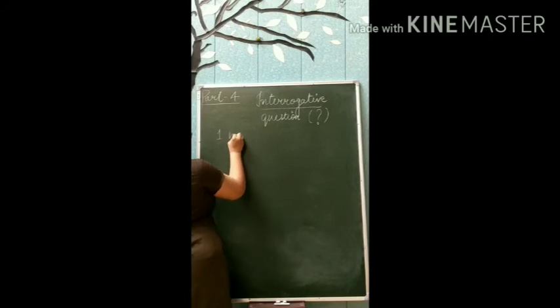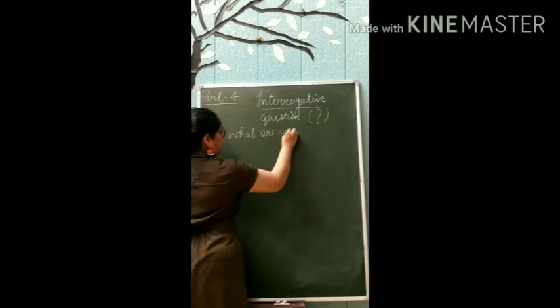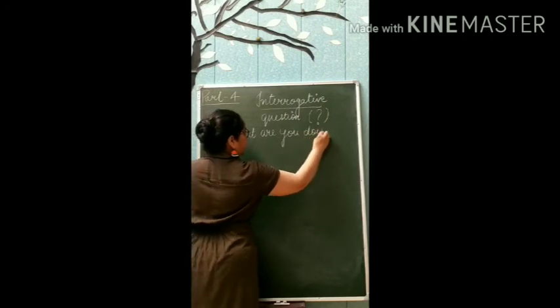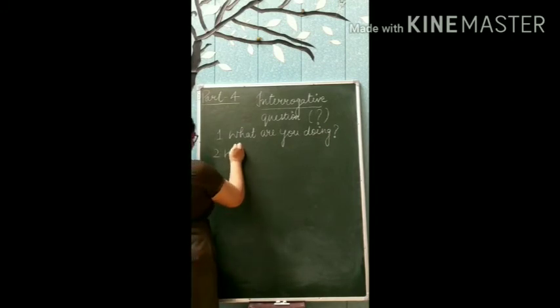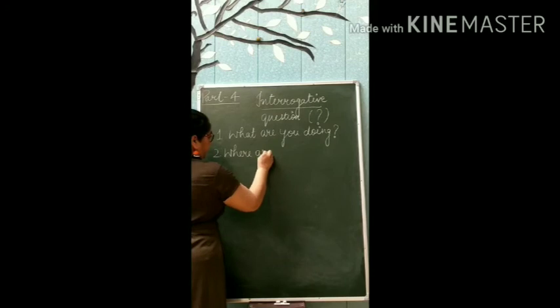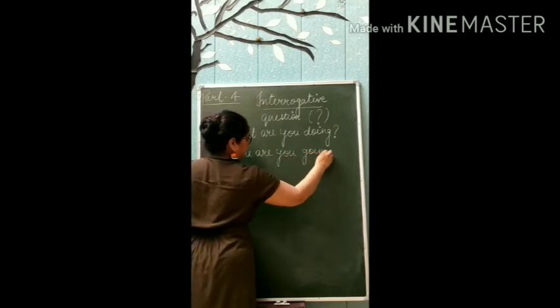Example number 1. What are you doing? It's the question. Second, where are you going?